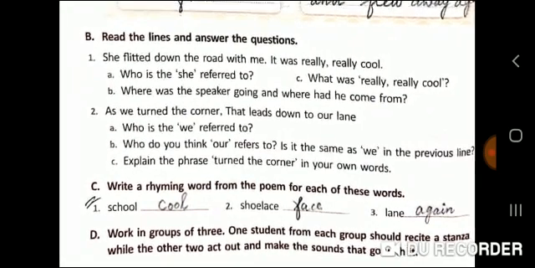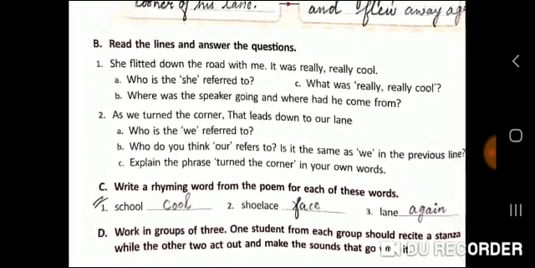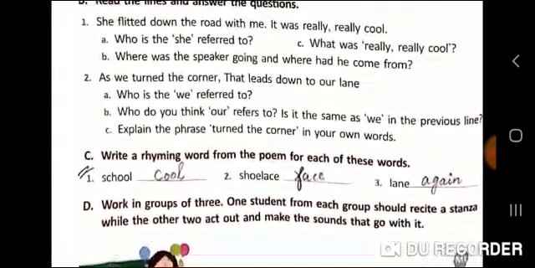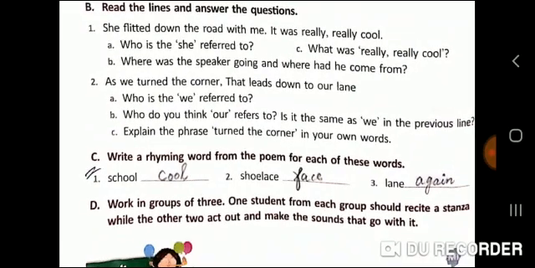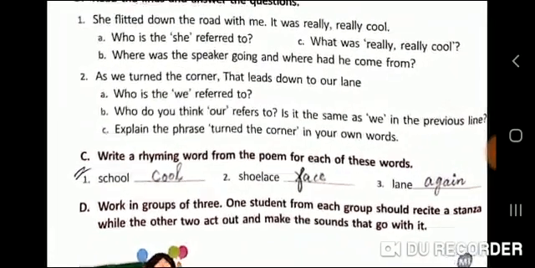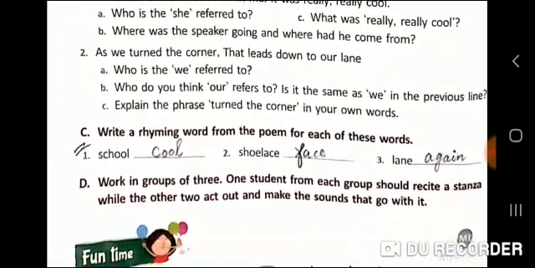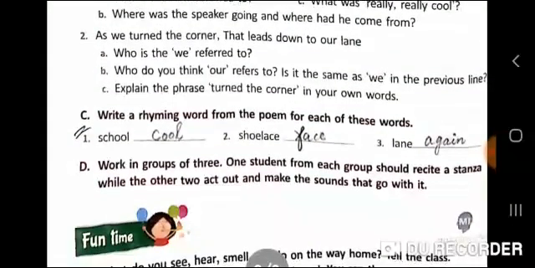Again here, the phrase used is turn the corner. It in itself explains the whole sentence. Turn the corner means when he reached the final point of the road, and from there he reached a corner from where another lane would start, which would go down till his home. All right, so turning around the corner means reaching a particular point from where something new starts.